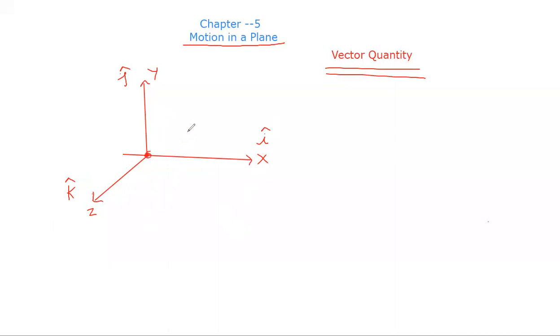So if a vector is in three dimensions, suppose it has coordinates x, comma y, comma z. If we represent the vector OP, suppose we need to specify the position of the P vector.